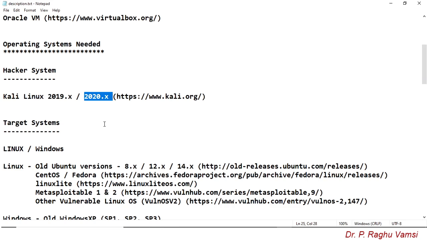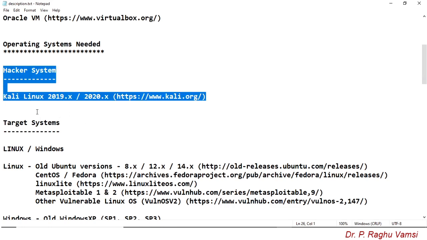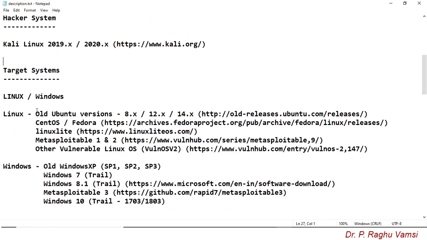You may visit the website given here and download the corresponding version. So this is the hacker system. Once you install the hacker system, you may install the target systems. Target systems are the ones which the hacker will target and try to compromise by exploiting the vulnerabilities.